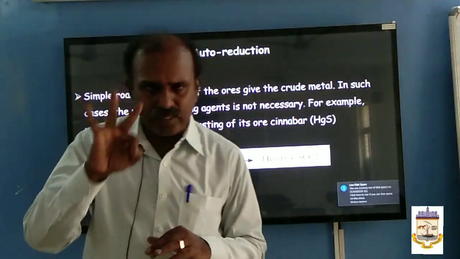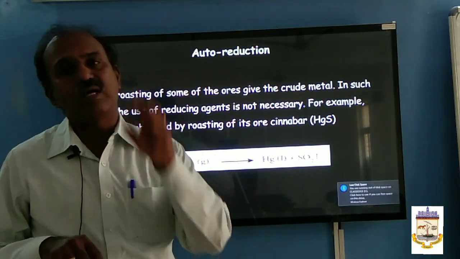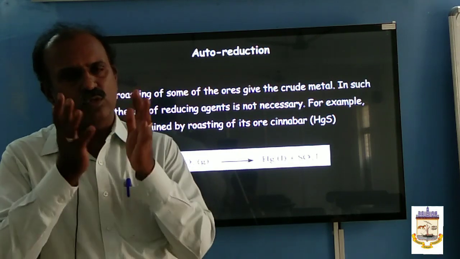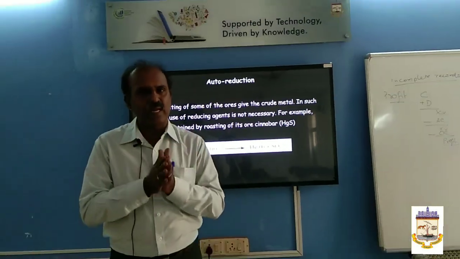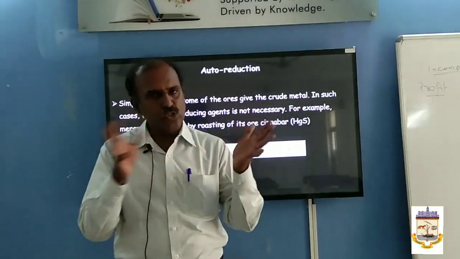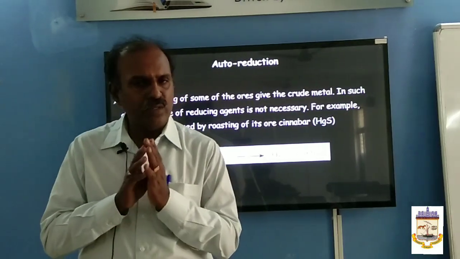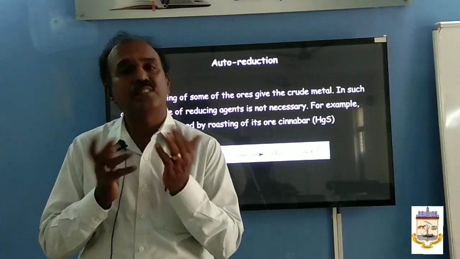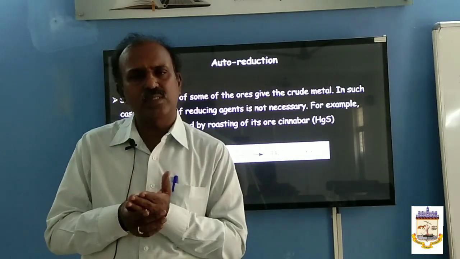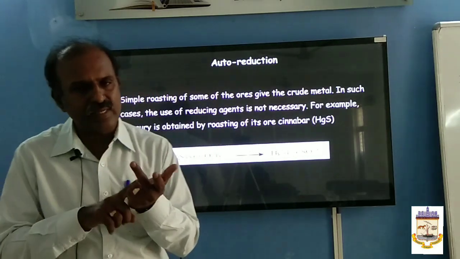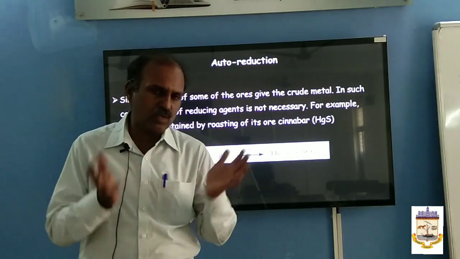So you remember, there are three important steps involved in the extraction of metal. Step 1, concentration of the ore. First you have to choose the correct ore, the ore which contains more amount of metal, a high percentage of metal. The next step, concentration of the ore. Why are we doing the concentration? To increase the percentage of metal. After this, you can use any one of those concentration methods: froth flotation, gravity separation, magnetic separation, chemical leaching. Using any one of the methods, you can concentrate.